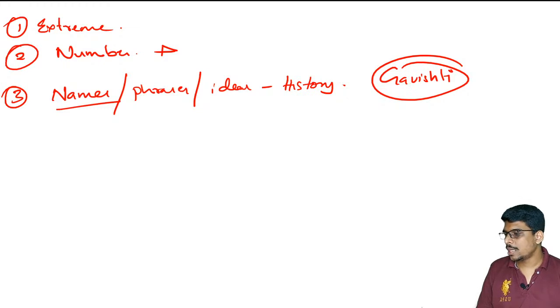If there is such a statement, try to relate it with already existing words, because most of the terms from history, especially ancient history, will be taken from Sanskrit. That means Sanskrit has a relation with your language, be it Tamil, be it Malayalam, be it Hindi.